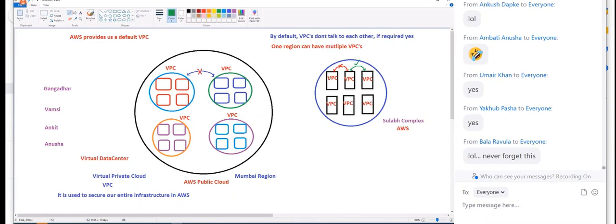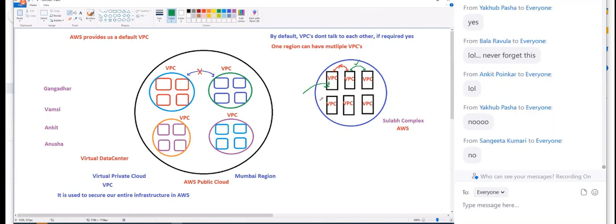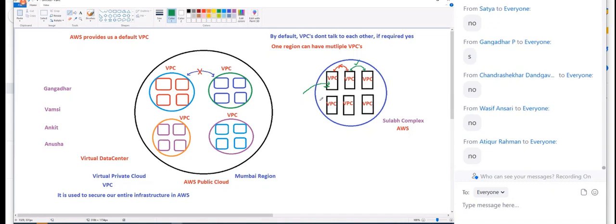Now you have this VPC, now you have the compartment. You think that you went into the Sulabh complex and into the compartment and you feel that you are secure, but you have not put the lock. Are you secure in that compartment? It's not safe. The same thing: don't think that even though you are using AWS and are in a VPC, if you don't configure or use it properly, it is still in danger. So security you need to handle by us only.